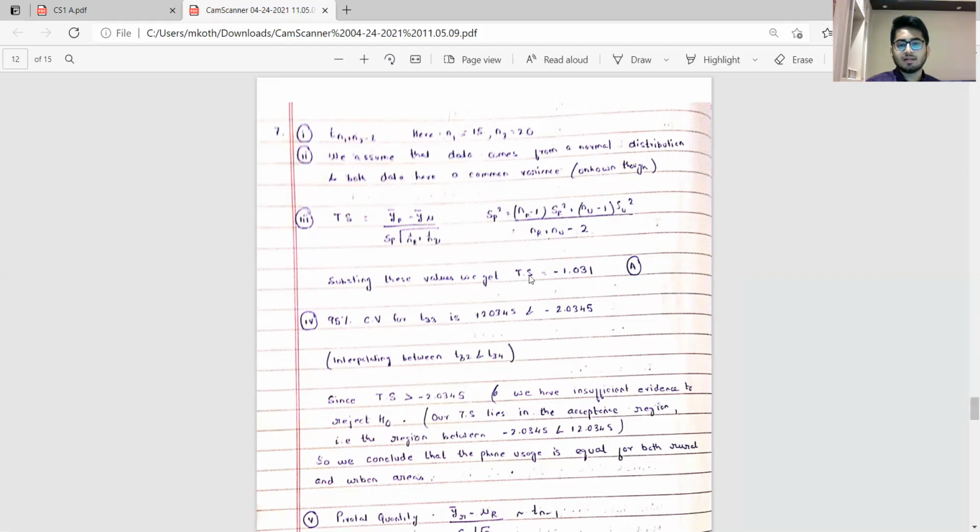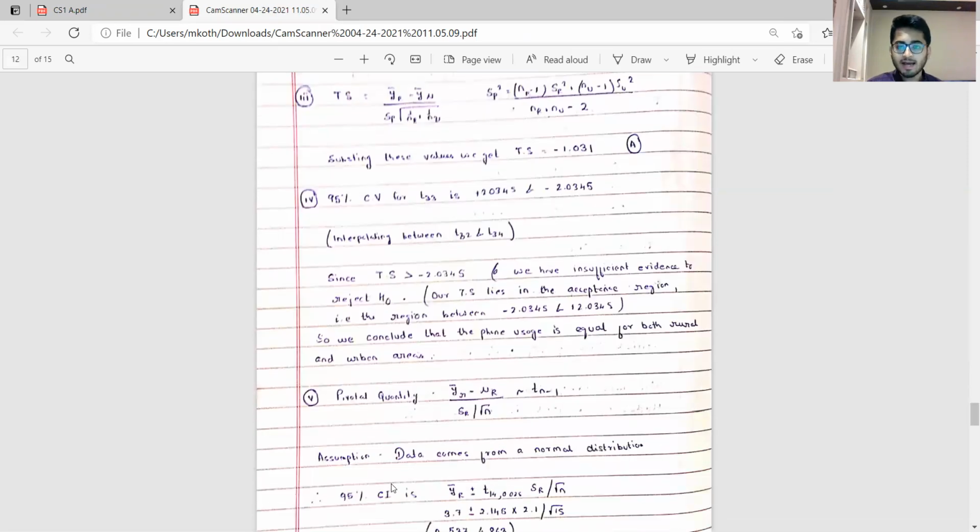So we clearly see that the test statistic lies in the acceptance region. It's greater than this particular critical value. We would be taking the negative value here. And so we have insufficient evidence to reject H naught. So you need to give this conclusion as well. The conclusion should carry marks. I guess the institute would be giving 1 mark for stating this conclusion explicitly.